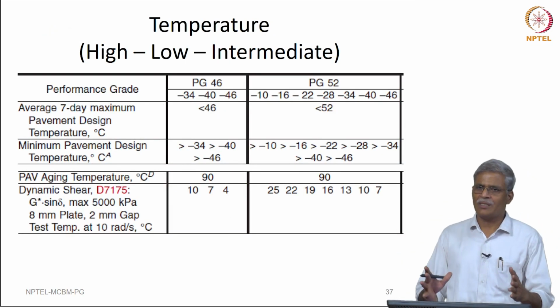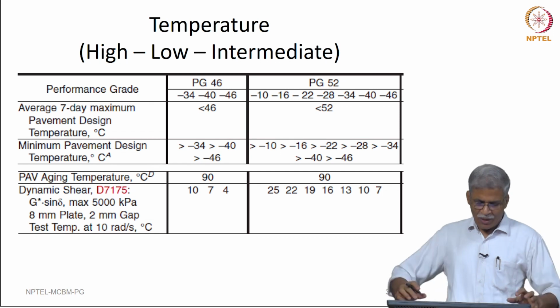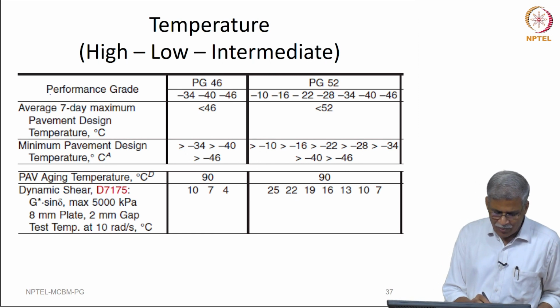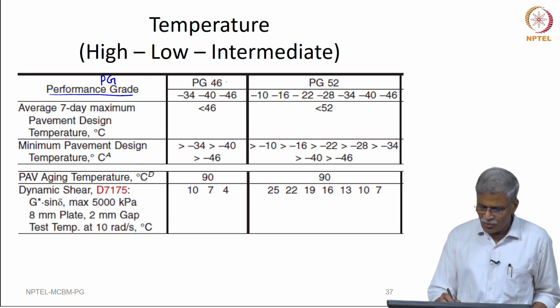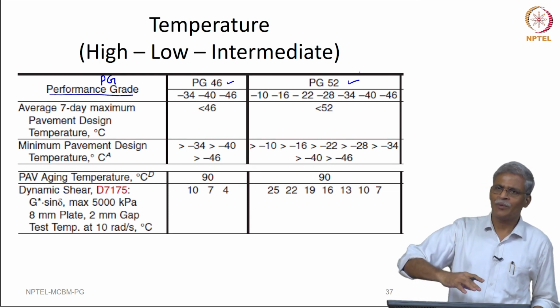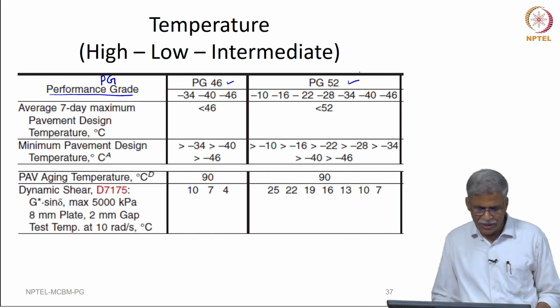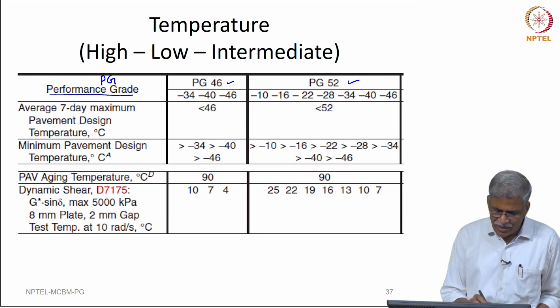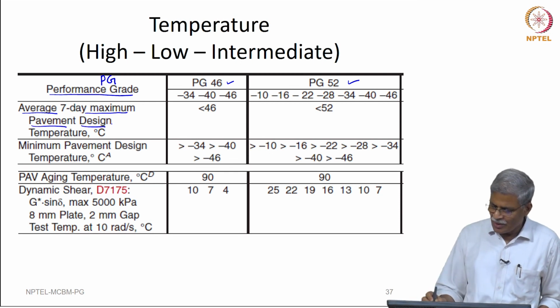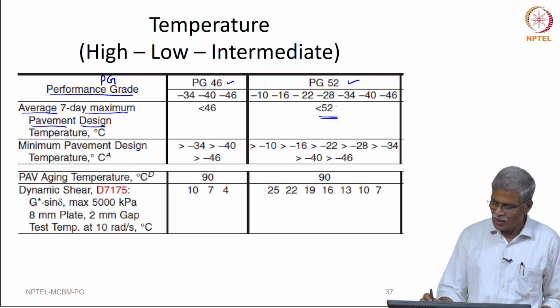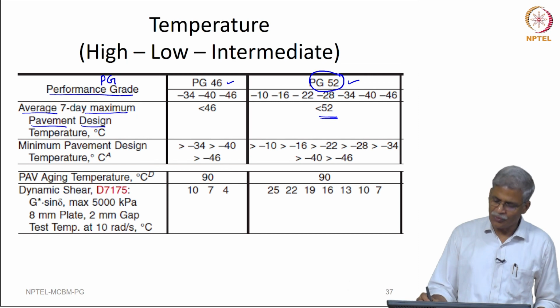Now, this is the crux, this is the table that you need to see here very carefully. So, I have split the specification into two portions here. What you see here is performance grade PG, and it is 46 or 52, and the table is quite long. It will be given to you as part of the course material, so you can take a look at it. So, this says average 7-day maximum pavement design temperature, if it is less than or equal to 52 degree centigrade, you take a PG of 52.